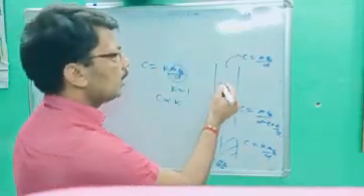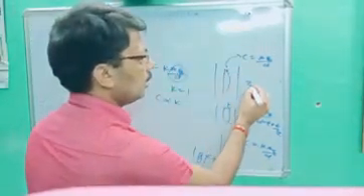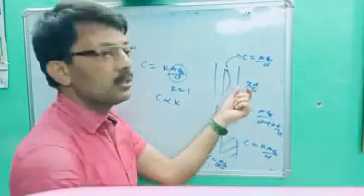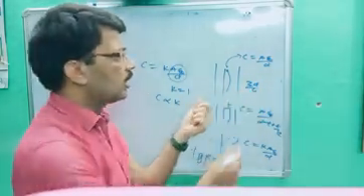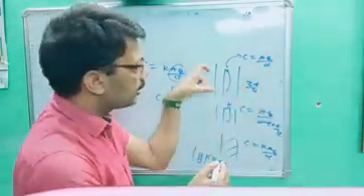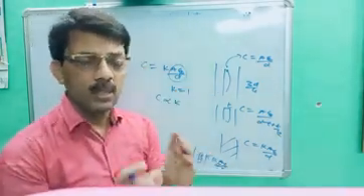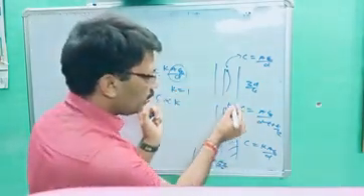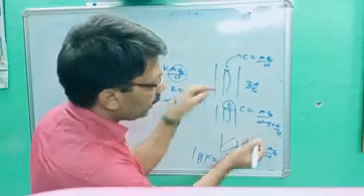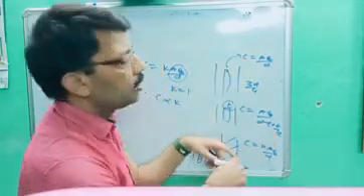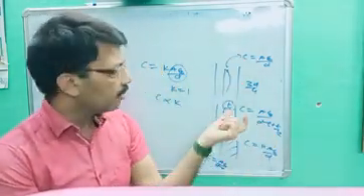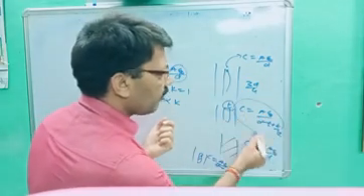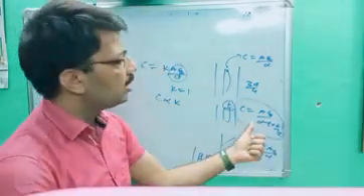Sometimes a question asks, if 3D upon 4, as given in an LCRT example, that much thickness of dielectric is inserted between the plates, what will be the capacity? Very easy. Previously we got the answer for t thickness. In the place of t, if you put 3D upon 4, you will get the other answer. So there are many options available, and by that formula you can get what you want. This is the key point.